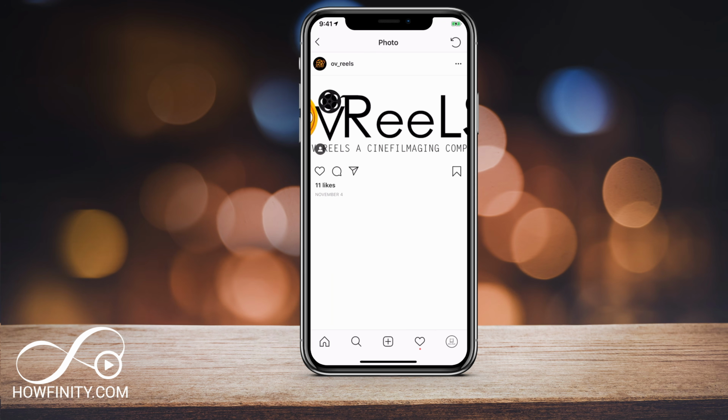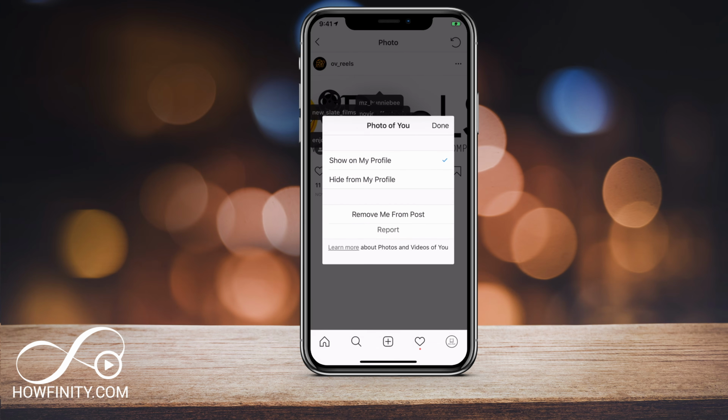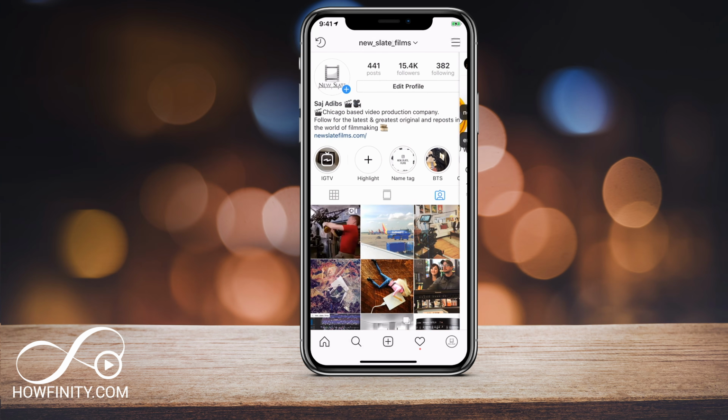Same thing. Another person tagged me here. I could just click it, find my name here, just click my name, more options, remove me from the post, and it will remove me from the post. So now if I go back to that page, now all these are things that I actually want to be tagged on, things that I've worked on, and it makes more